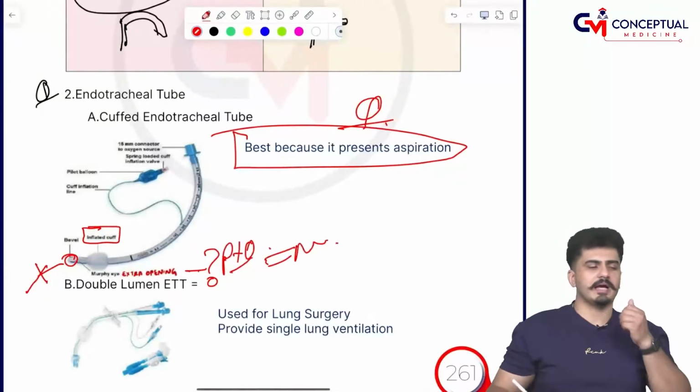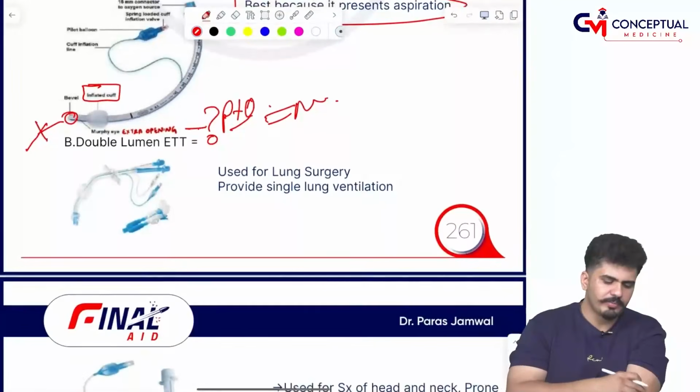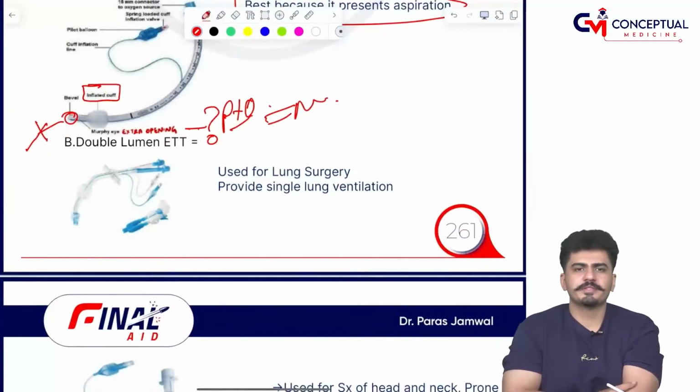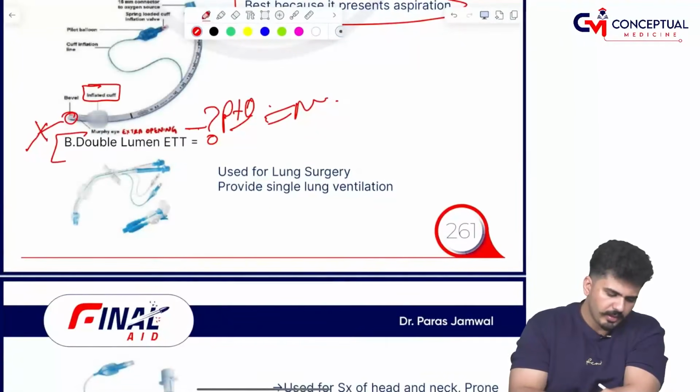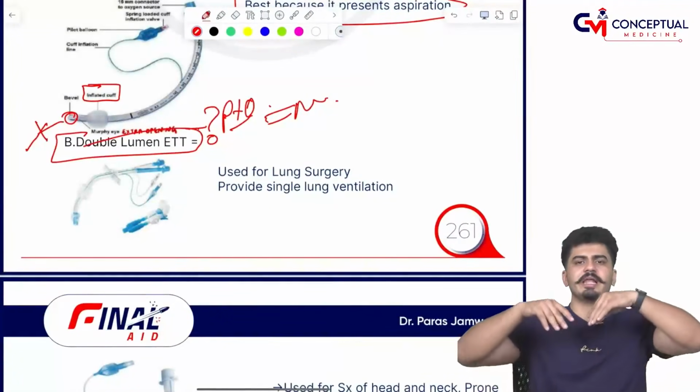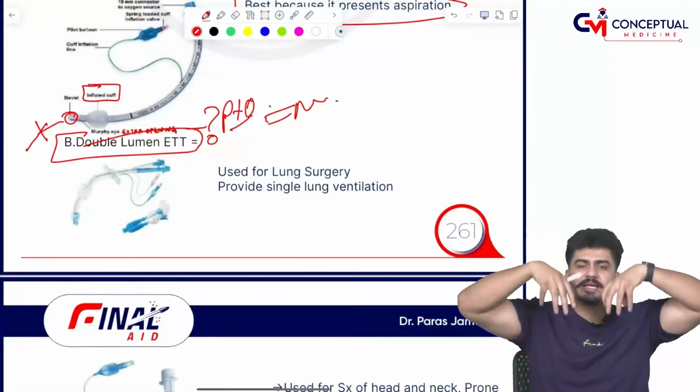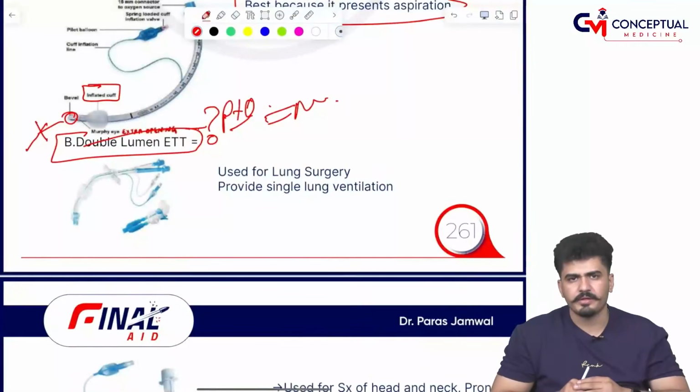Then coming to the double lumen endotracheal tube, sir, this is a 2020 December exam question. Double lumen endotracheal tube is used for lung surgeries because it can provide single lung ventilation.